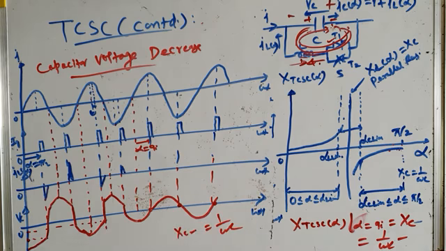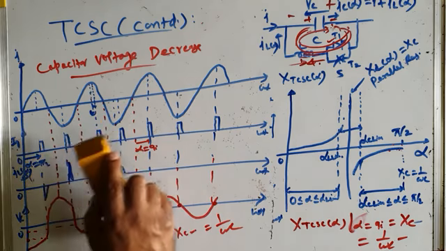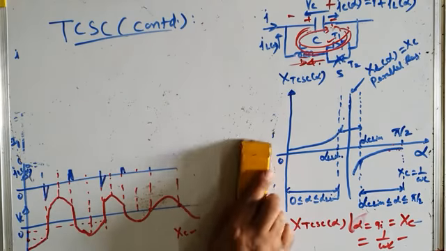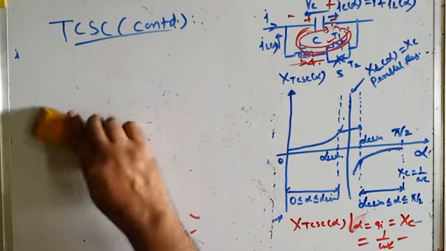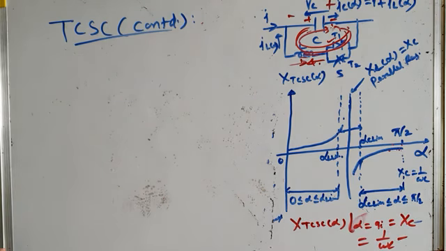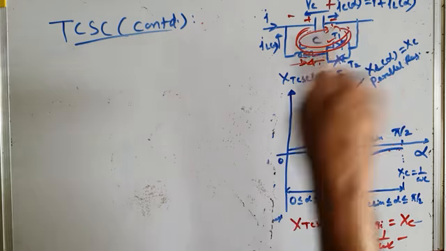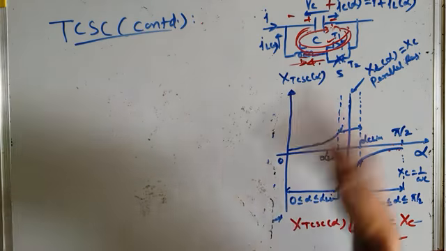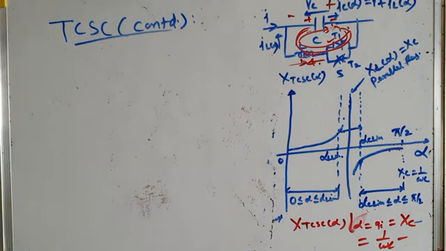Okay, so these two graphs have clearly explained how capacitor voltage can be increased, and how it can be decreased. To increase the capacitor voltage, you have to reduce alpha below π/2. That means you have to advance the firing of TCSC, firing of TCR. And if you have to decrease the capacitor voltage, you have to retard the firing of TCSC. I hope that is clear.